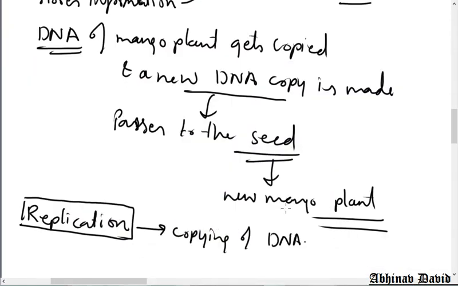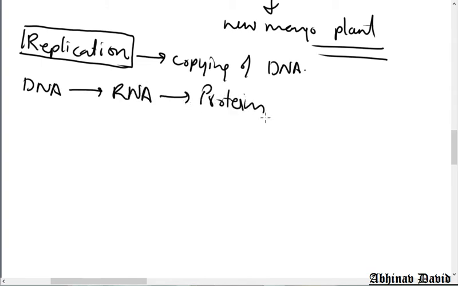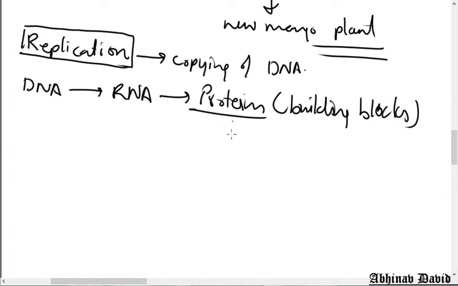Now let me write here. The information from the DNA passes to the RNA, and from the RNA the information passes to the proteins. Now you know what proteins are. Proteins are the building blocks of our body. So if the building blocks are changed, what is the function of protein?